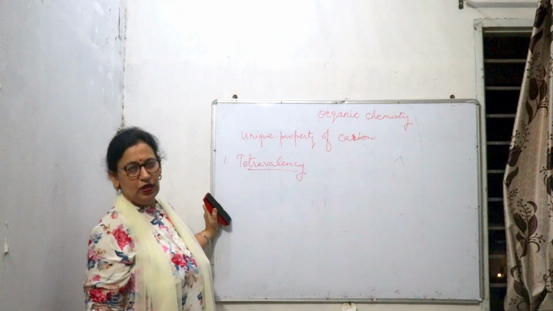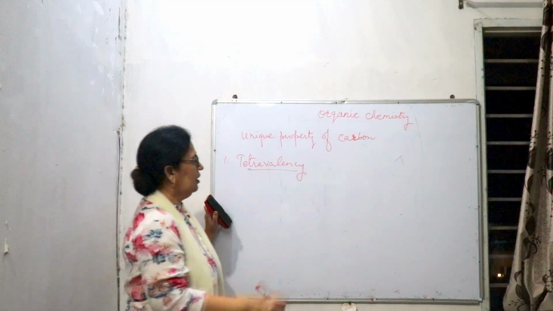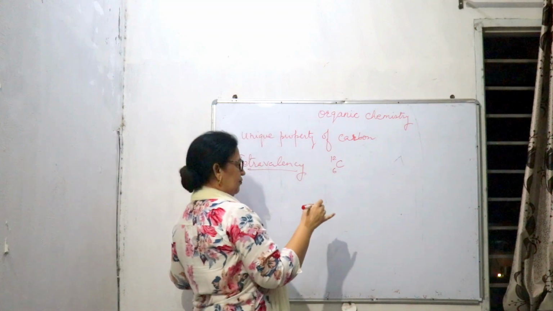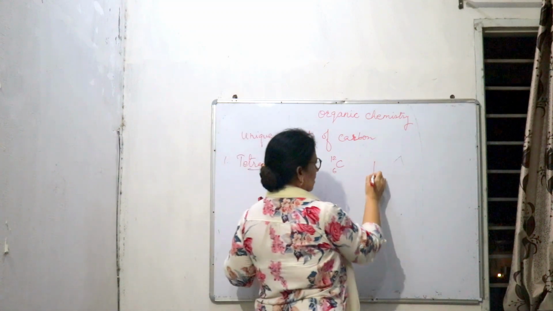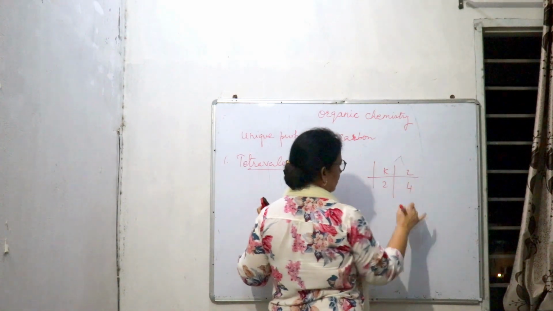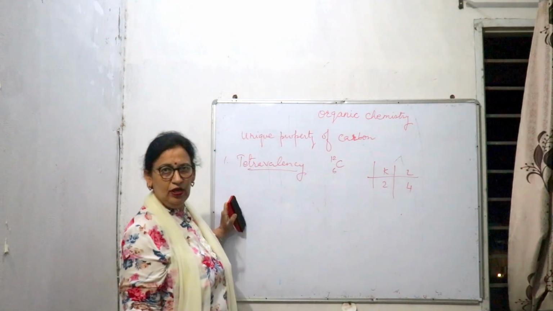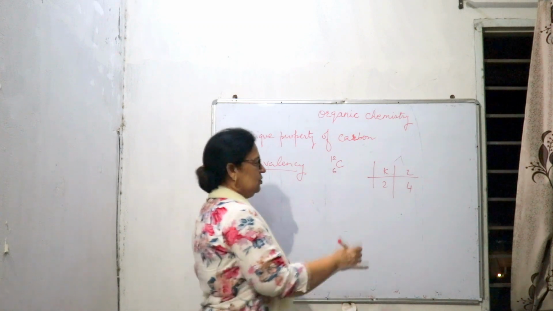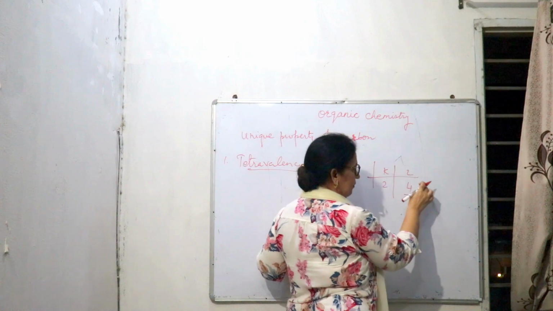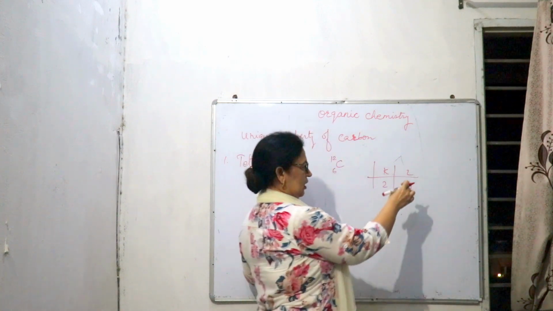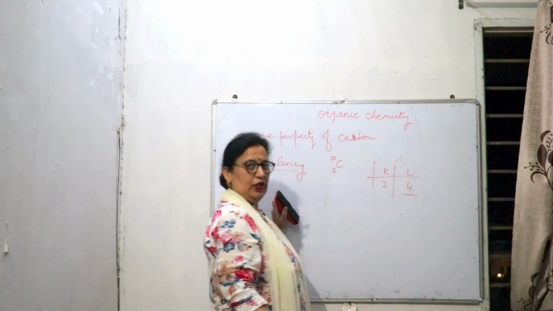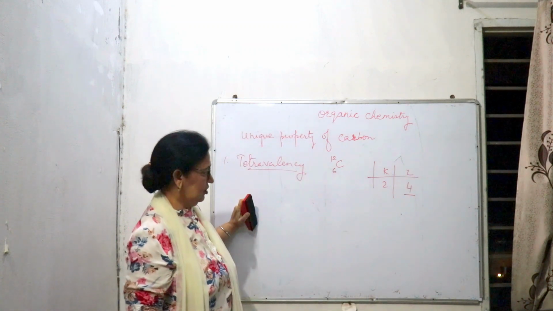Tetra means 4. As you know, carbon has atomic number 6, and if we write the configuration, the K shell has 2 electrons and the L shell has 4 electrons. So it is very difficult for carbon to attain a stable configuration by gaining 4 electrons or by losing these 4 electrons, due to energy considerations.